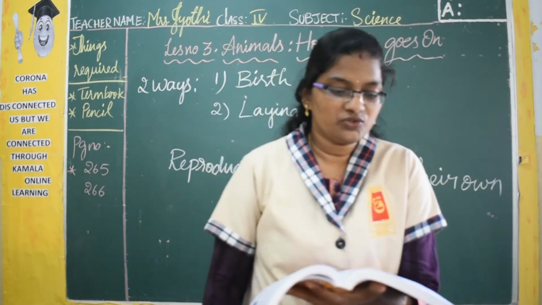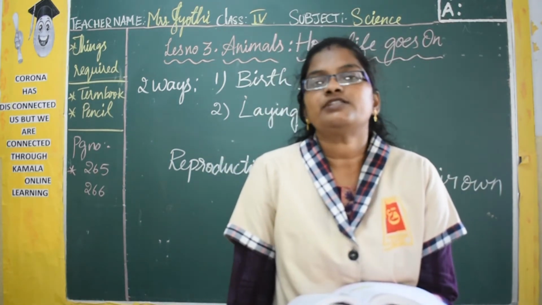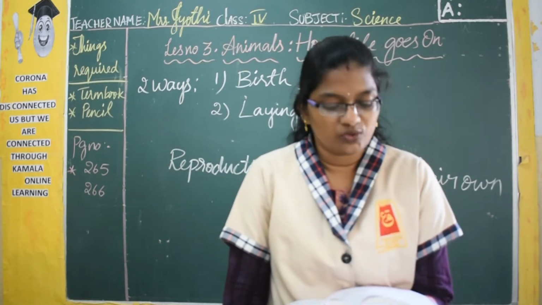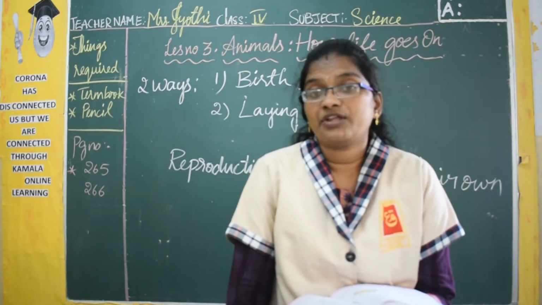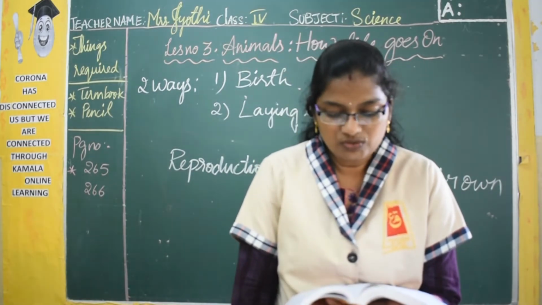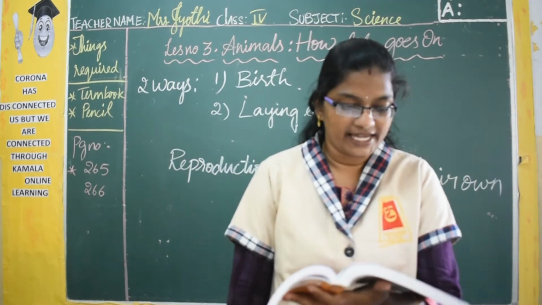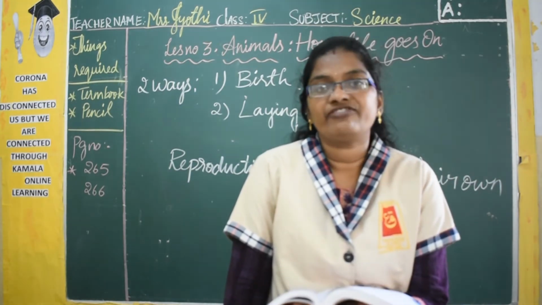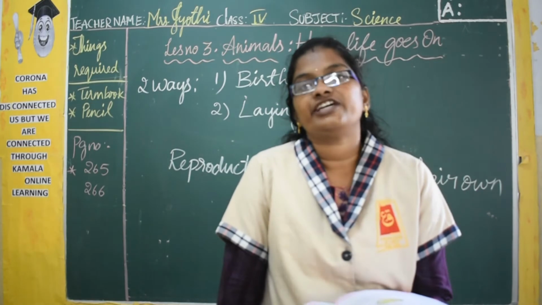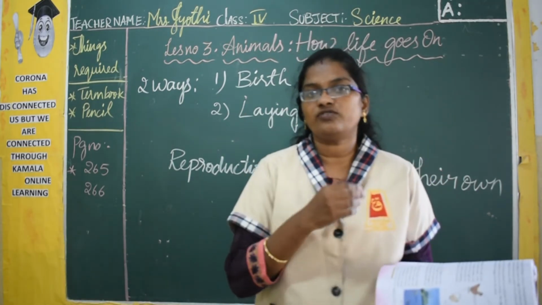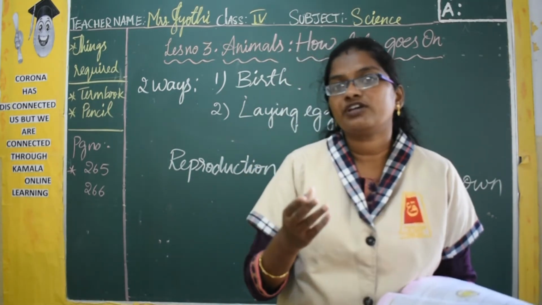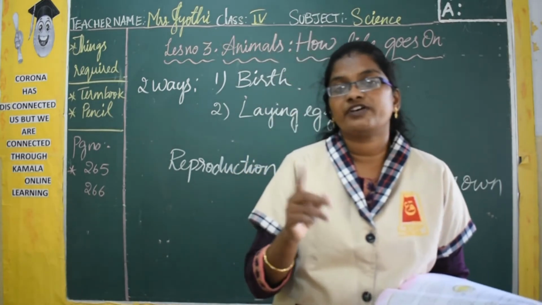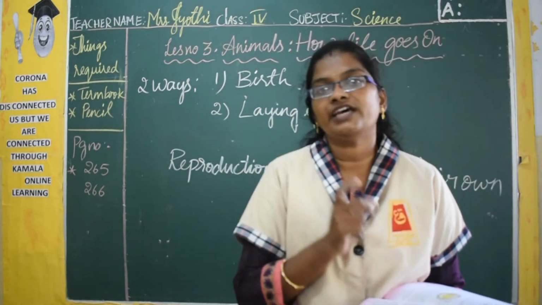Giving birth to the young ones means the small baby of their own kind. Examples are human beings, cows, dogs, cats, mouse, elephants, lions, whales. Whales are like fishes, no? But they give birth to the young ones, whereas other fishes lay eggs.